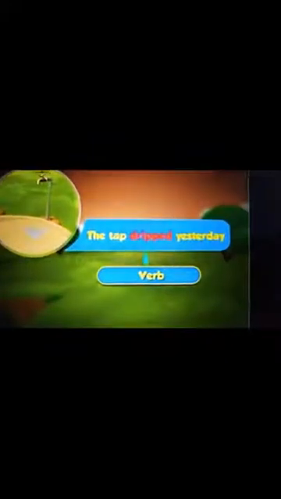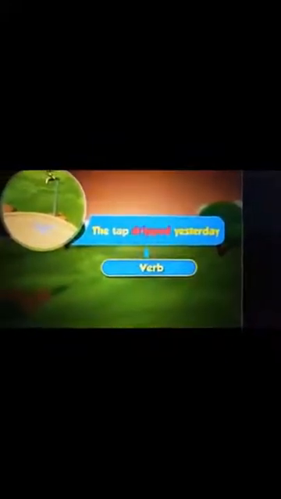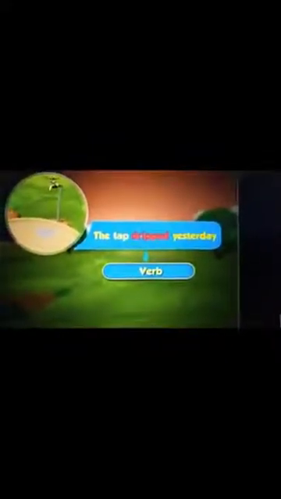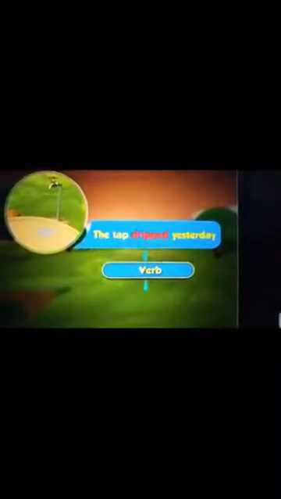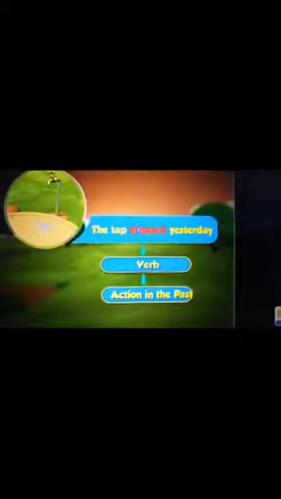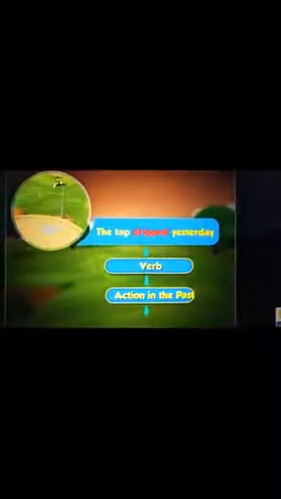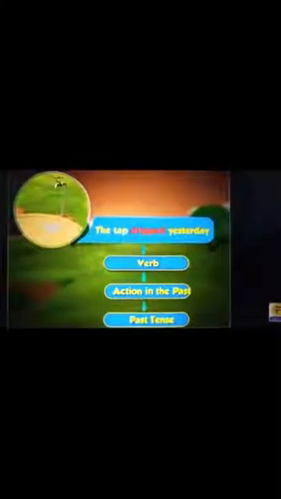Next, the tap dripped yesterday. So here dripped is again the verb, but the action is at past. That means it is in the past. Yesterday means kal. So it is past tense, children. The action in the past. And it is past tense.